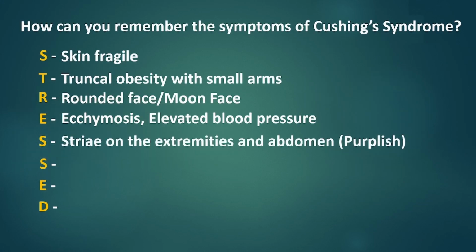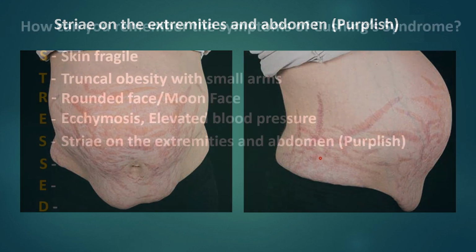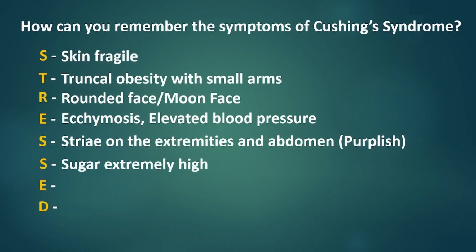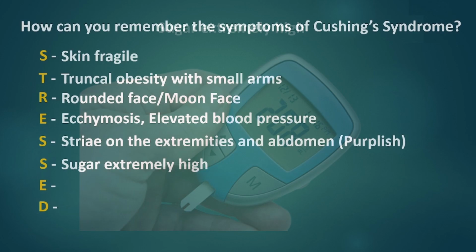S for striae on the extremities and abdomen that are purplish. This is due to increased deposits of fats in the subcutaneous tissue and also fragile skin, leading to striae. Next, sugar extremely high. Elevated cortisol over the long term consistently produces glucose, leading to increased blood sugar levels.